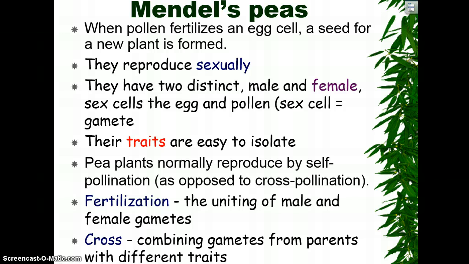Fertilization is the uniting of the male and female gamete, and a cross is combining gametes from parents with different traits. So what Mendel did, he did a lot of crossing. He crossed a tall plant with a short plant, a yellow plant with a green plant. So crossing, it's kind of meaning like sex. He had a tall plant have sex with a short plant.